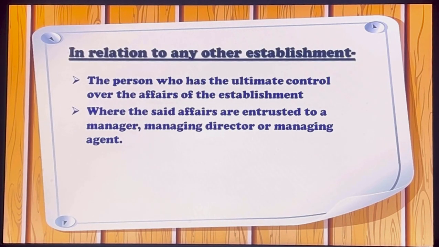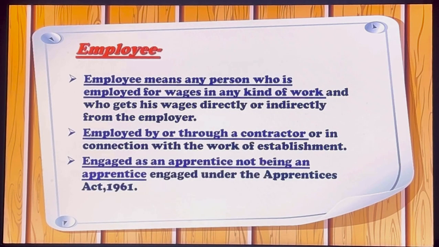In relation to any other establishment, the person who has the ultimate control over the affairs of the establishment वो भी employer हो सकता है. And where the said affairs are entrusted to a manager, managing director, or managing agent.